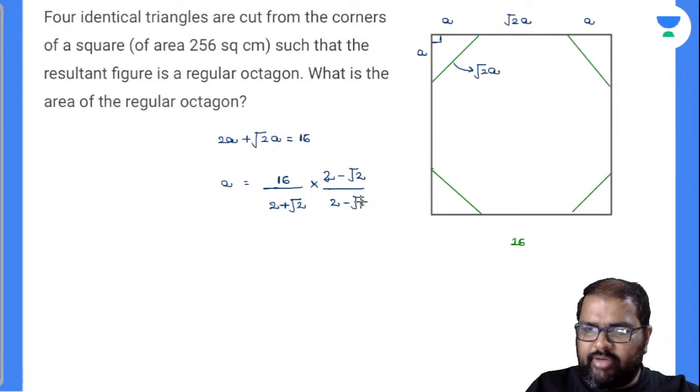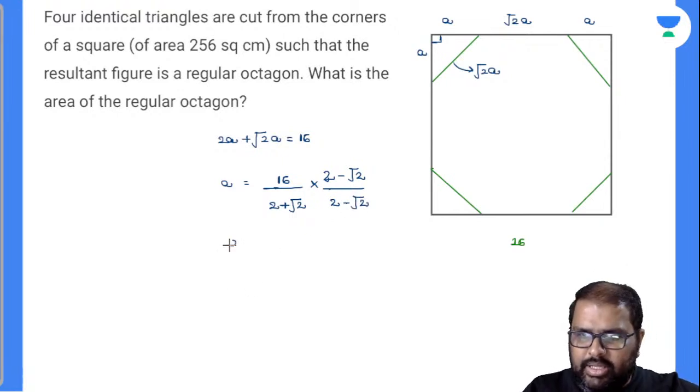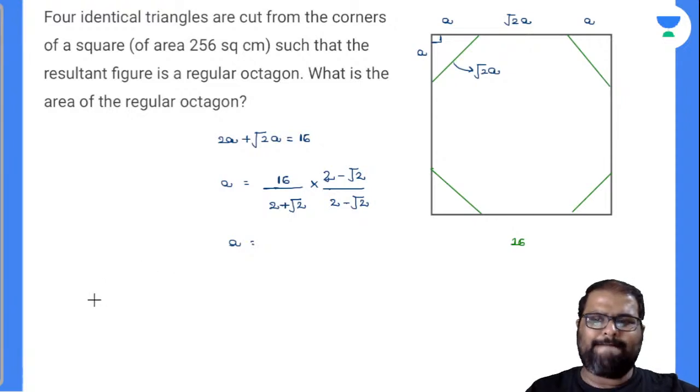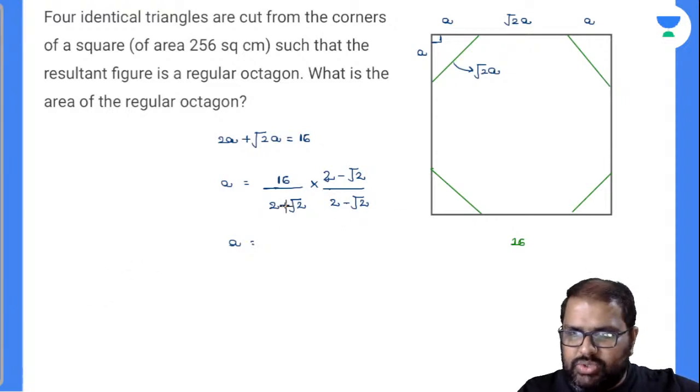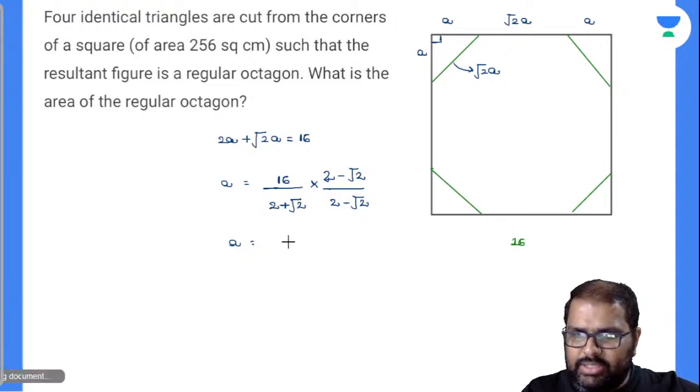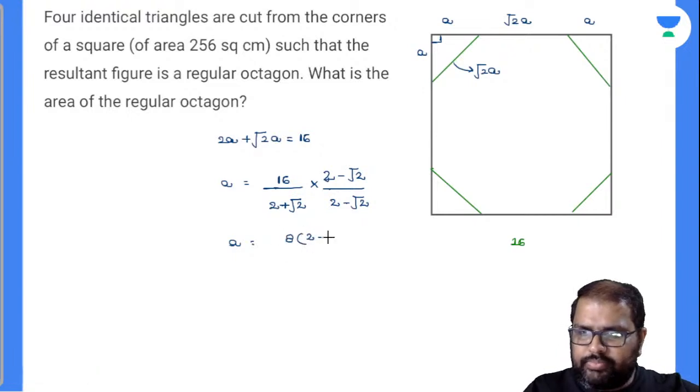So what will be the value here? Calculate this. Yes, perfectly right. So this is 4 minus 2, that is 2, so 8 into 2 minus root 2. So 16 minus 8 root 2 will be the value there. Am I right or wrong?